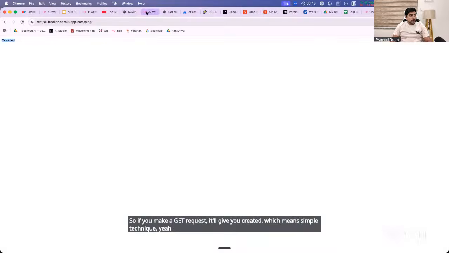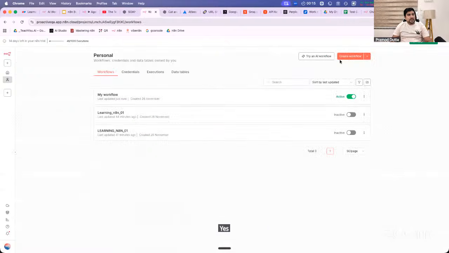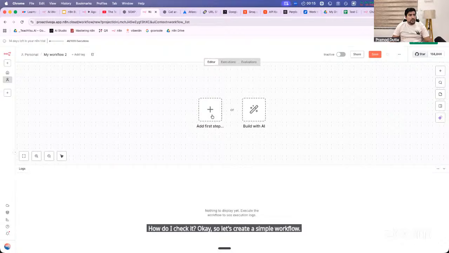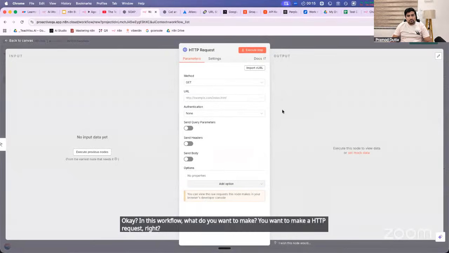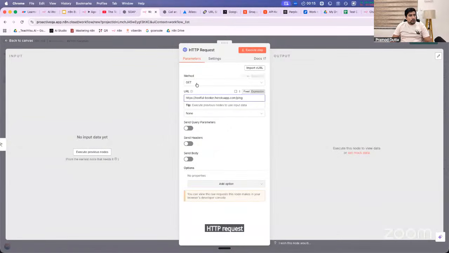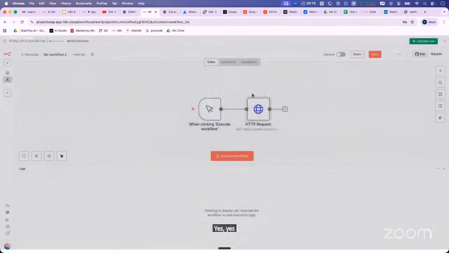How do I check it? Let's create a simple workflow. In this workflow you want to make an HTTP request, a GET request, right? Yes. So you can check it.